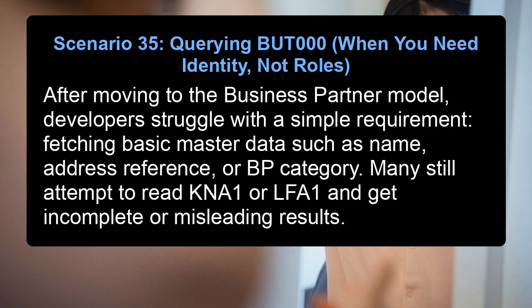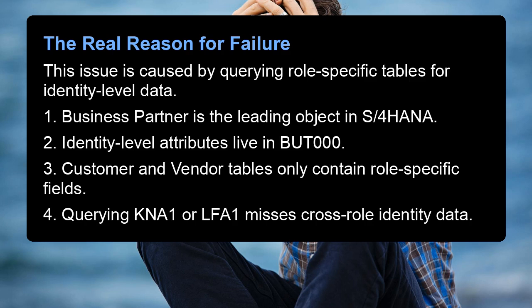After moving to the business partner model, developers struggle with a simple requirement: fetching basic master data such as name, address reference, or BP category. Many still attempt to read KN01 or LF01 and get incomplete or misleading results. The real reason for failure: this issue is caused by querying role-specific tables for identity-level data.